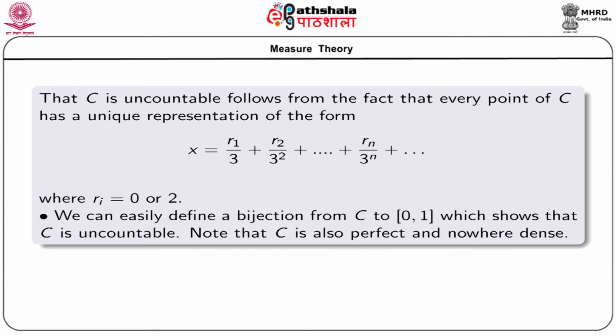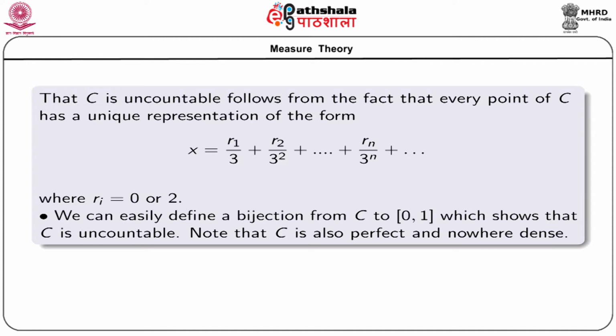And we can easily define a bijection from C to closed [0,1], because we know that the elements of closed [0,1] have a unique binary representation of the form x = x1/2 + x2/2^2 + ... + xn/2^n + ..., which is non-terminating.